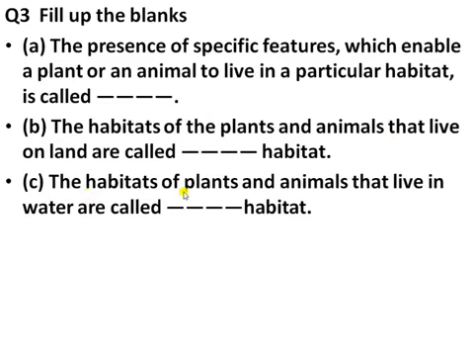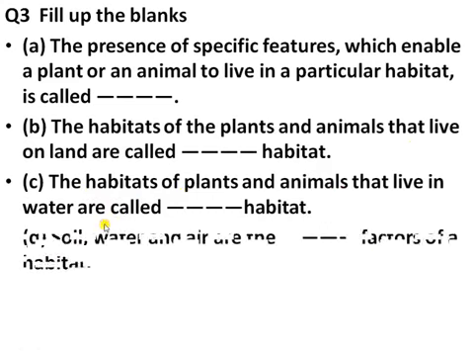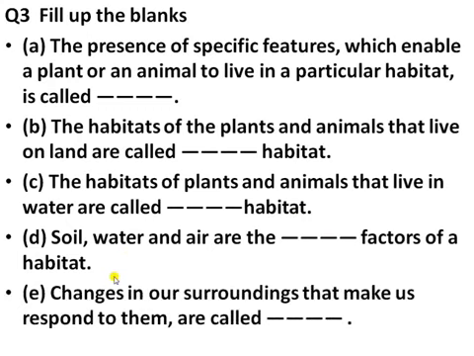Third, the habitat of plants and animals that live in water is called what? Fourth, soil, water and air are which factor of a habitat, biotic or abiotic? Next, changes in our surroundings that make us respond to them are called as what?